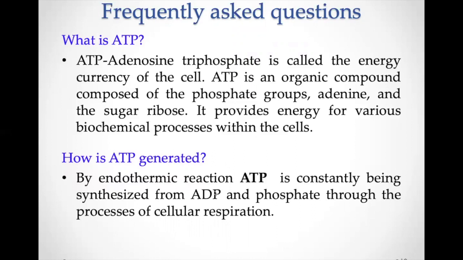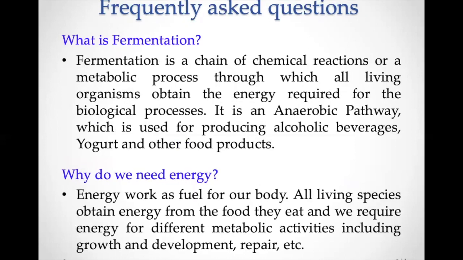How is ATP generated? ATP is formed from ADP. ADP means diphosphate. Di means 2 phosphates. So a phosphate attaches with ADP and will give rise to 3 phosphate molecules, that is ATP. This is an endothermic reaction.